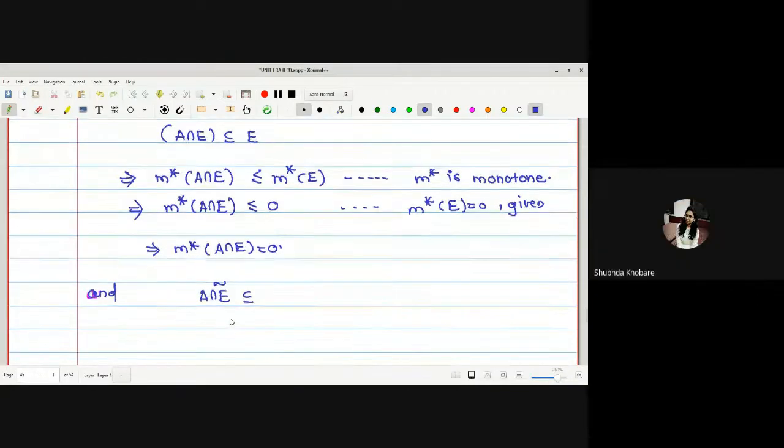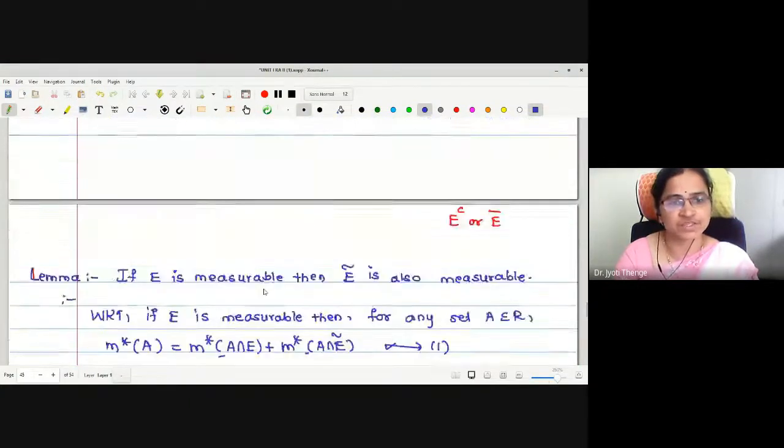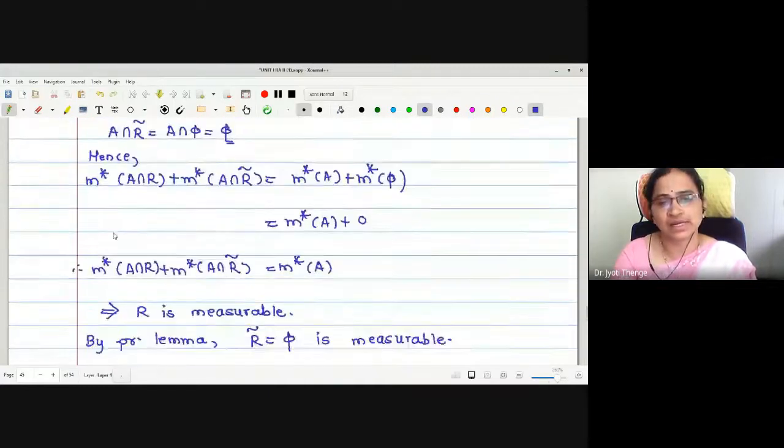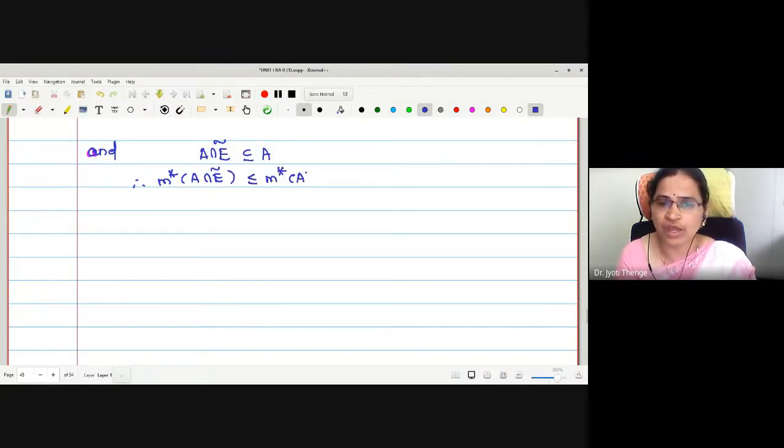A, correct? In the Venn diagram also we have seen, this is A intersection E complement, the green region, and it is contained in A, not in E. Therefore, A intersection E complement is contained in A. Once again, taking outer measure on both the sides, outer measure of A intersection E complement is less than or equal to outer measure of A. Again, with a similar reason, M star is monotone.